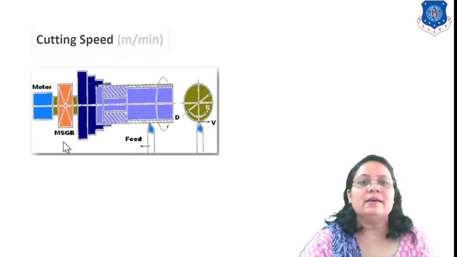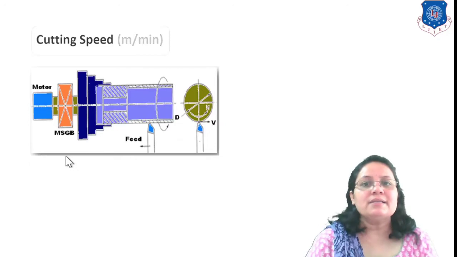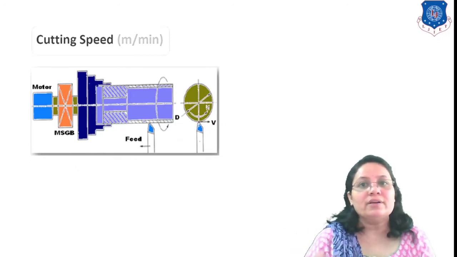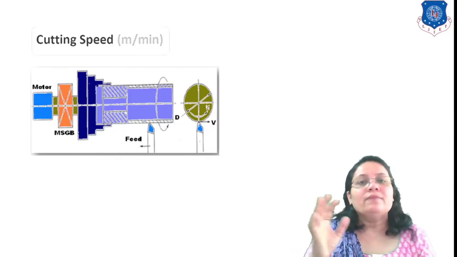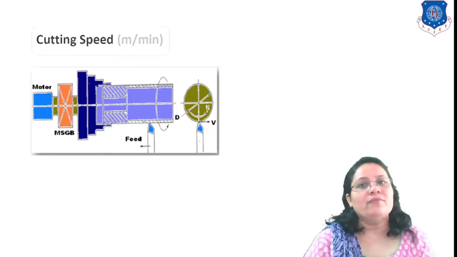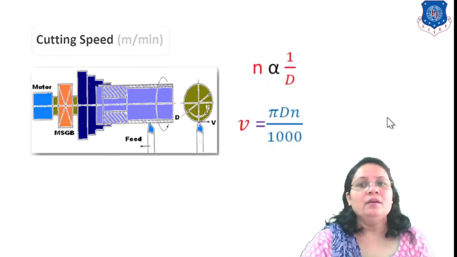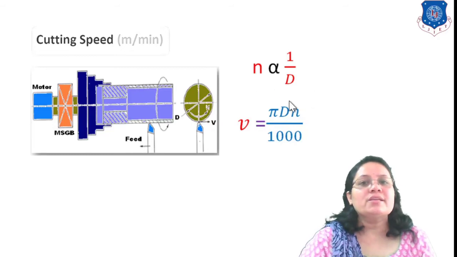Here you can see I have just used a multi-stage gearbox. That multi-stage gearbox is used for conversion of one input to several types of output. So your rotational speed is inversely proportional to your diameter.